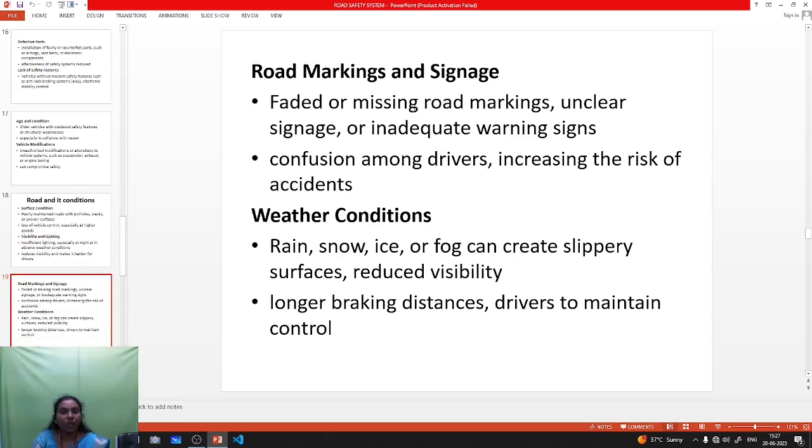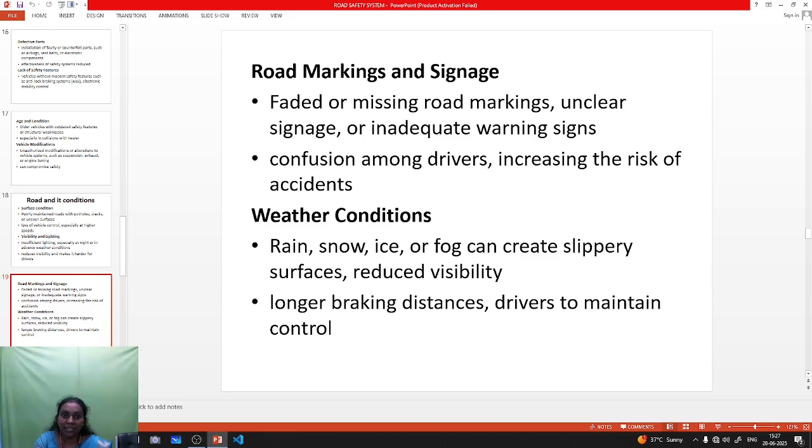Next one is road marking and signage. In some areas the road marking is unclear, or there are unclear signs, inadequate warning signs, or faded or missing road markings. The driver may be very confused while driving, so it may risk accidents.